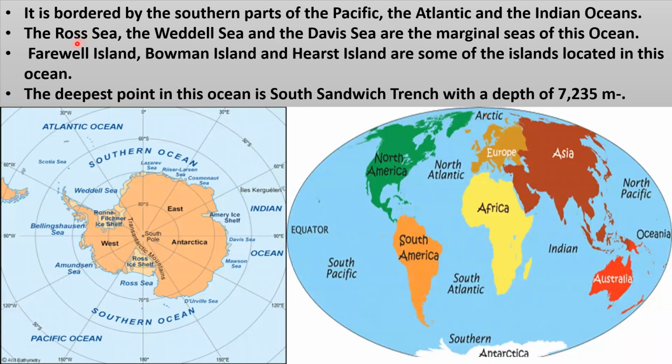It is bordered by the southern parts of the Pacific, the Atlantic and the Indian Oceans, the Ross Sea, the Weddell Sea and the Davis Sea. This is the Ross Sea and this is the Weddell Sea. And here is the Davis Sea. And these are the marginal seas of this Southern Ocean. Farewell Island, Bowman Island and Hearst Islands are some of the islands located in the Southern Ocean. The deepest point in this ocean is the South Sandwich Trench with a depth of 7,235 meters.